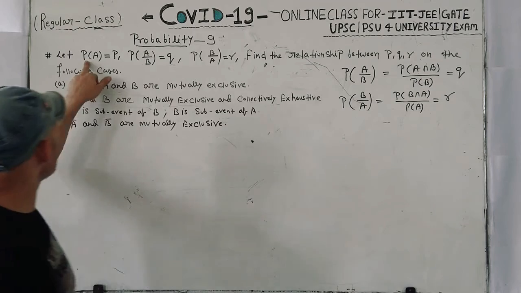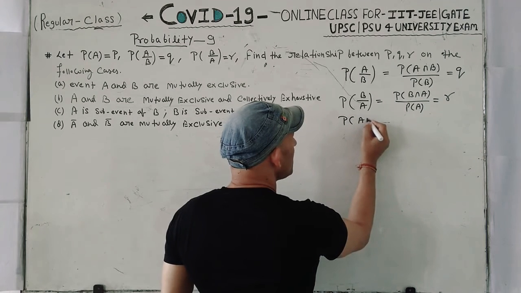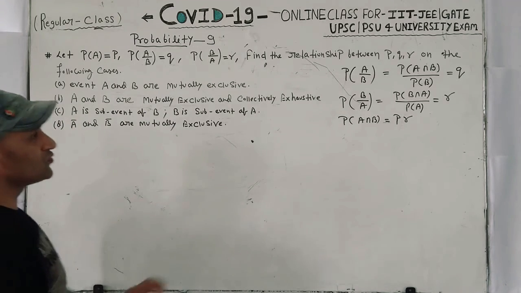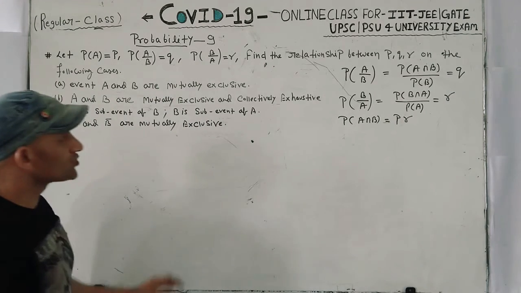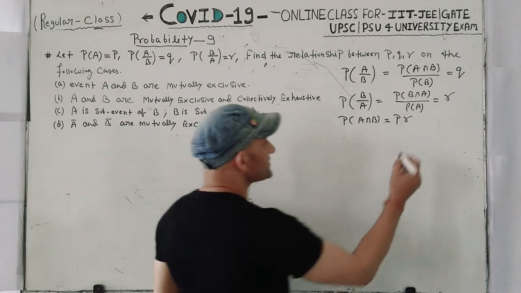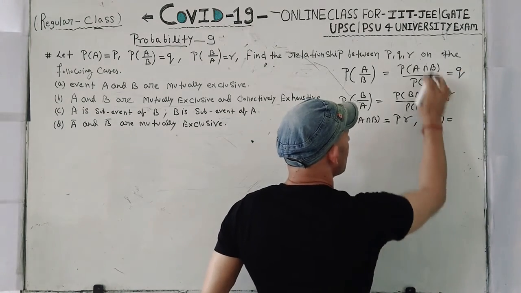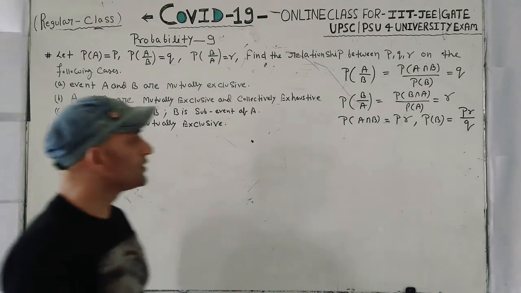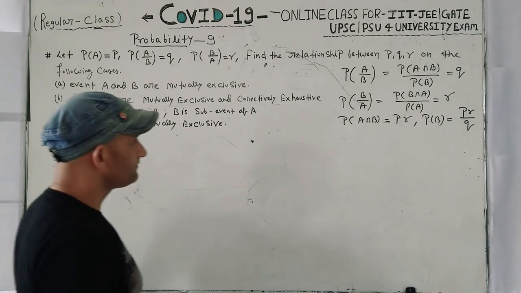Already they have given us probability of A is equal to P. In this condition, you can get probability of A intersection B is equal to PR. So we have one conclusion. We can also find probability of B from the earlier relation. It implies that probability of B is equal to PR upon Q. So we have found probability of B and probability of A intersection B.